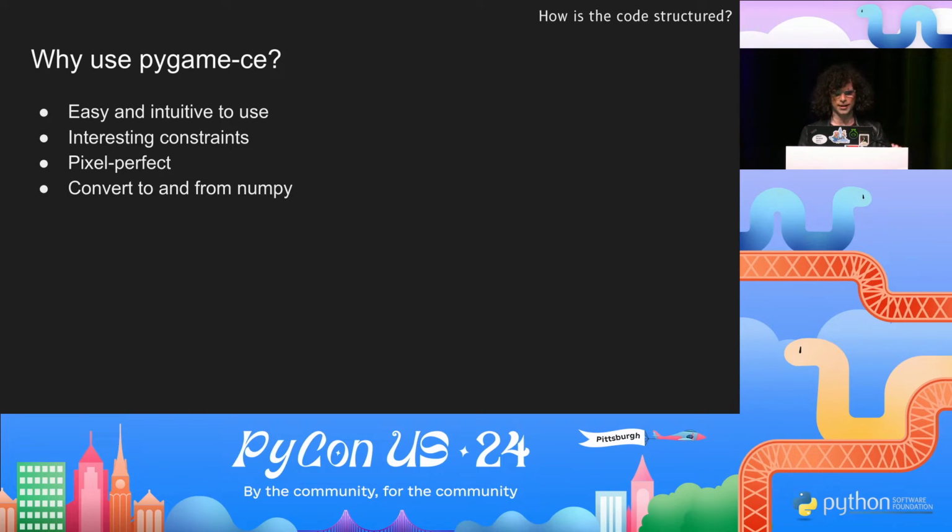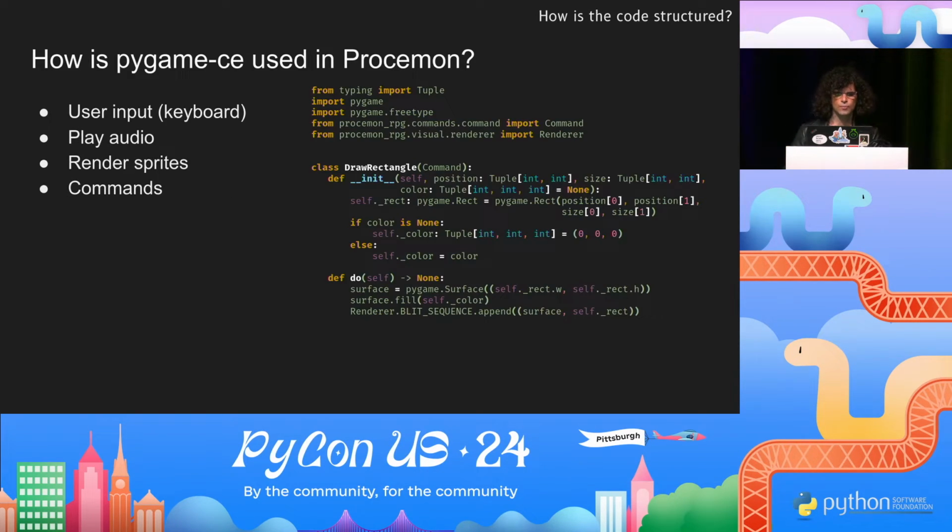This is going to be important later. So in Procemon, I used pygame-ce to handle user input, play audio, and render sprites. I wrapped all that rendering in a renderer class, and then wrapped every render instruction into a second abstract class called command. Every possible render action in the game is a subclass of command.